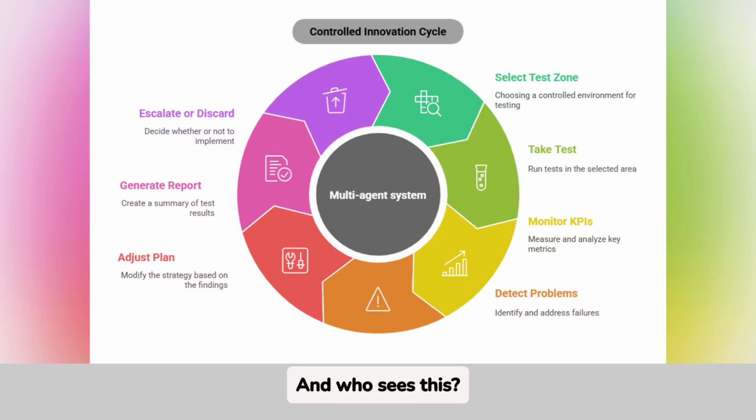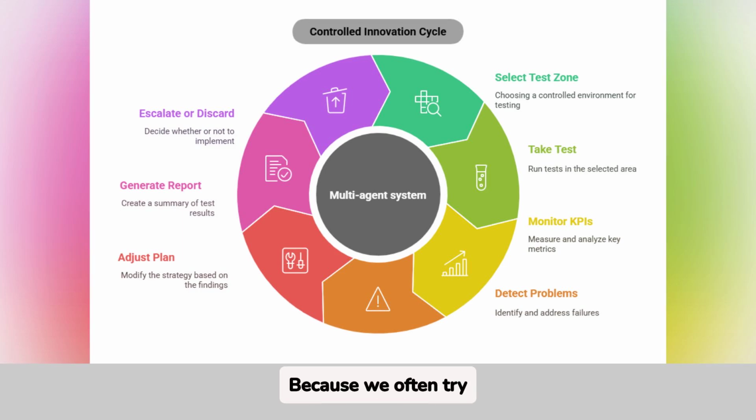And who sees this? Is it just the VPA, or does my team also have access to these results? The entire team involved in the pilot has access. Additionally, if you want to present the learnings in a meeting, committee, or management meeting, an automatic executive presentation can be generated with charts, key data, and strategic takeaways. That's great.